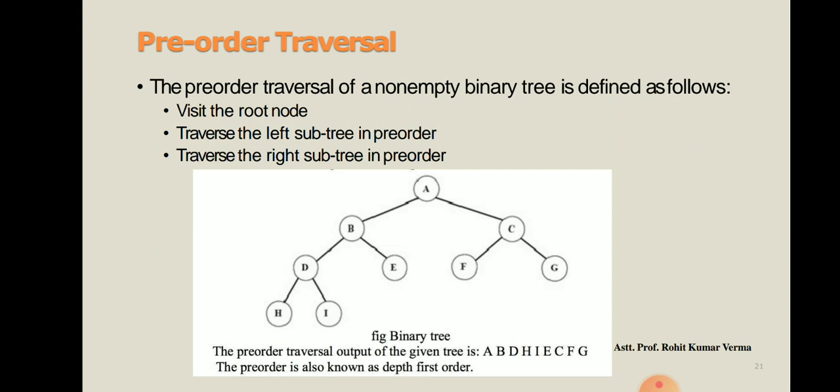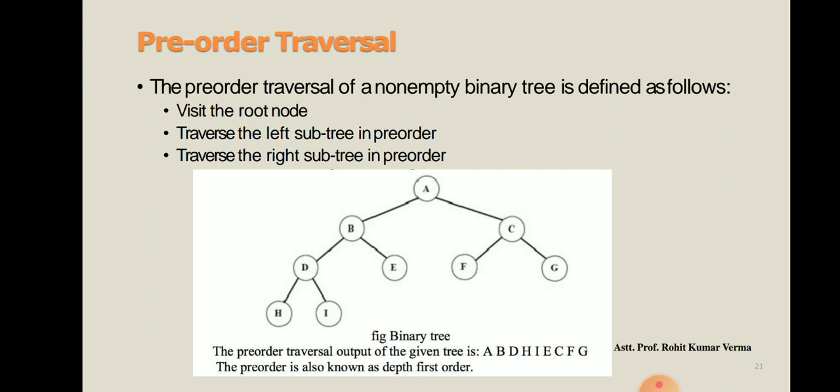So after D we have to write H. Dear students, now you can see there is no further extension for H. So after H we are going back, and the right is I. Now you can see we have covered D, H, I. Then after left we have to cover the right, and after D we have E on the right. So we write E.